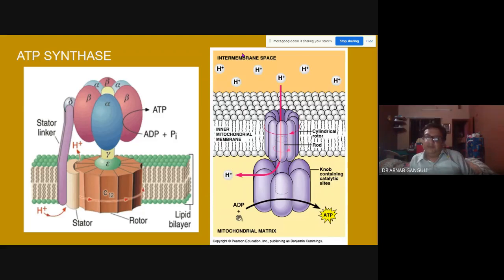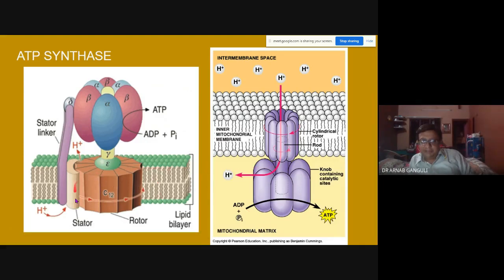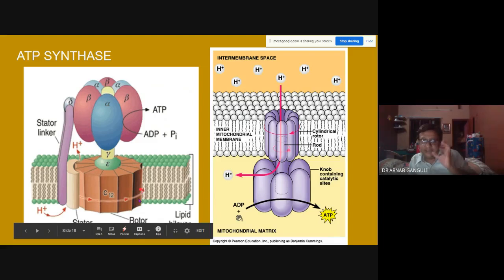Now the fifth and the most dynamic thing is the ATP synthase. This is its structure, shown the other way around. You just invert it and it becomes this. It's just inverted out. This place is known as the rotor. It turns, you can see these arrows. It's made up of so many protein units. It turns. This is the stator.